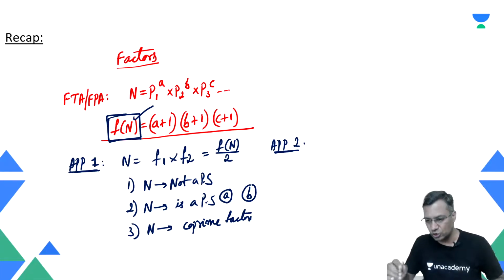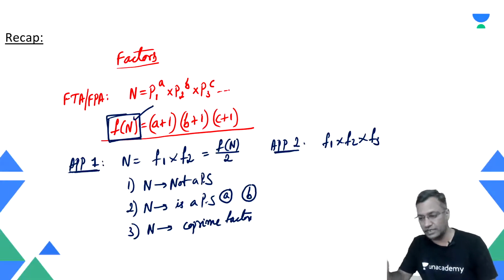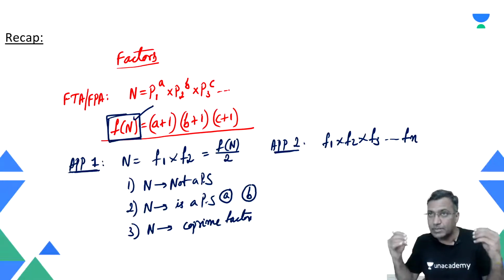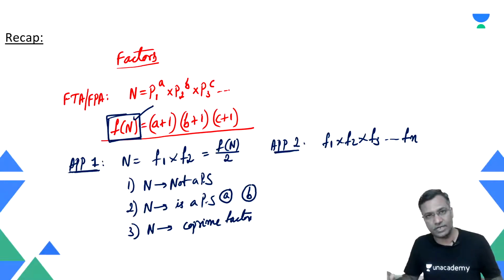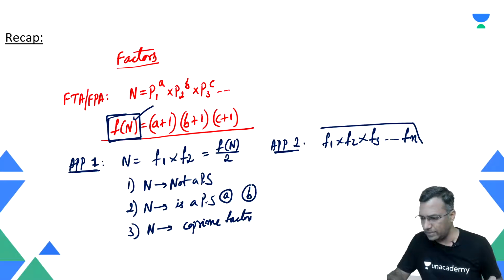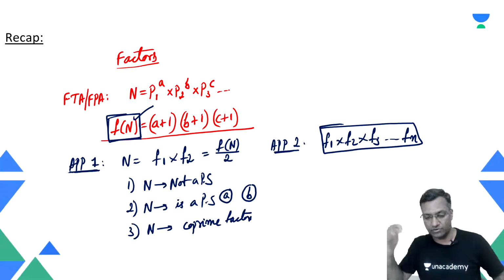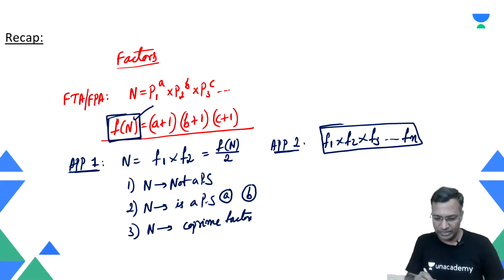Similarly, application 2 is: what is the product of all the factors of the number? That is f1 into f2 into f3. Assume that f1 is a factor, f2 is a factor, f3 is a factor, likewise up to fn are the factors. What can be the product of all the factors of the number? That's what we are trying to explore now. We'll explore this in the first 10-15 minutes of today, and then we will get on to the sum of the factors, the second concept.